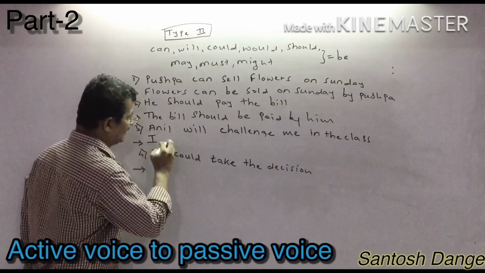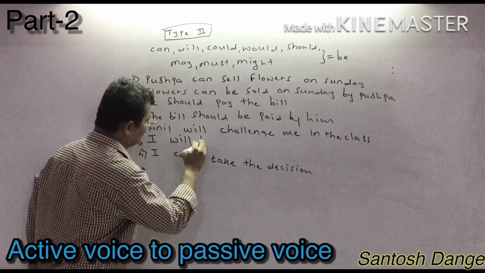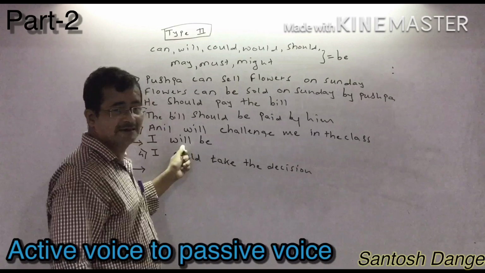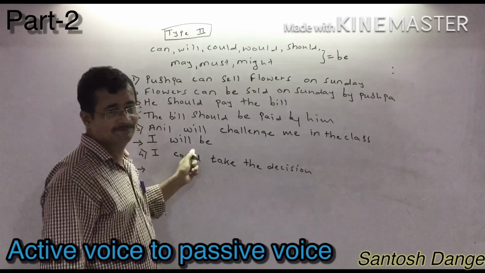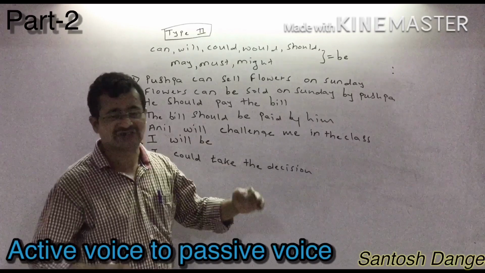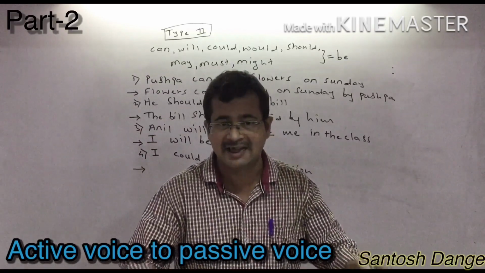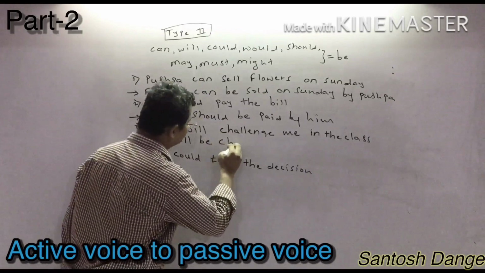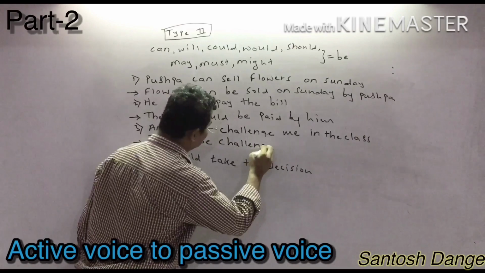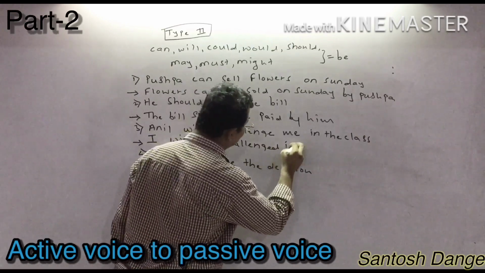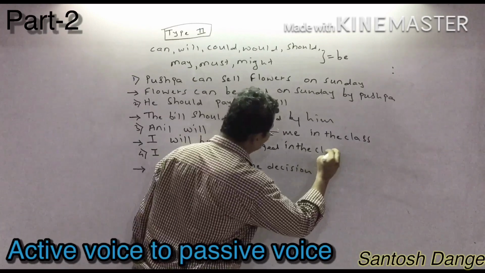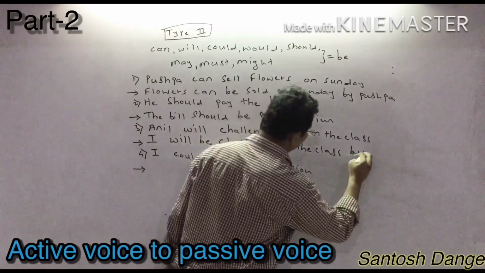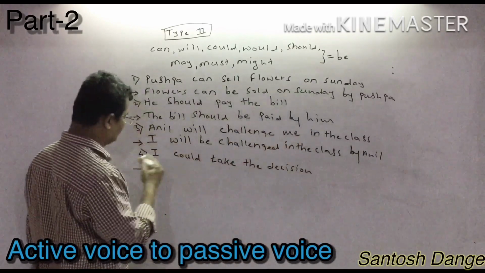So I will. After that you have to write be. Again I am repeating, whatever auxiliary verb they have given, you write as it is without change. You don't change will into would, shall into should, or may into might. So: I will be challenged in the class by Anil.